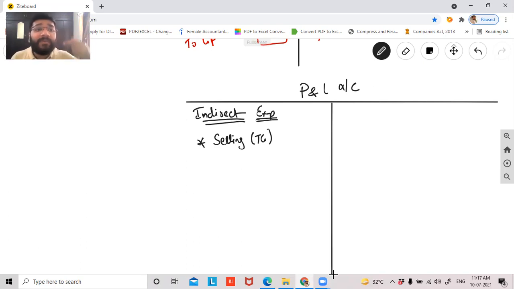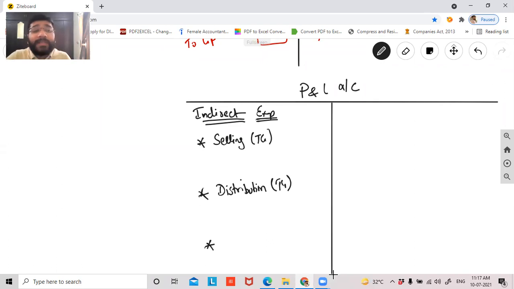So under indirect expenses, guys, we have three categories: selling, distribution, and office administration. These are the three categories of expenses that we record in my P&L account. Under selling expenses, we record advertisement cost, marketing cost, and the salary paid to the salesperson who does the sales. Next comes distribution expenses, for distribution of the traded goods. You have to arrange for carriage outward, transport outward. You have to arrange for a delivery boy in certain cases. So all the expenses incurred in relation to distribution of the goods to the end customer are called distribution expenses. This we capture in the P&L account.